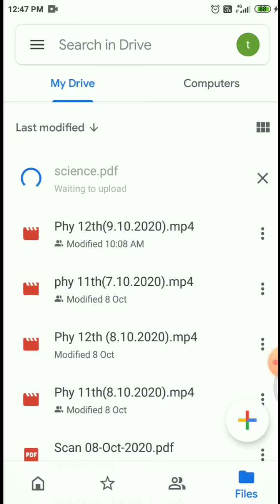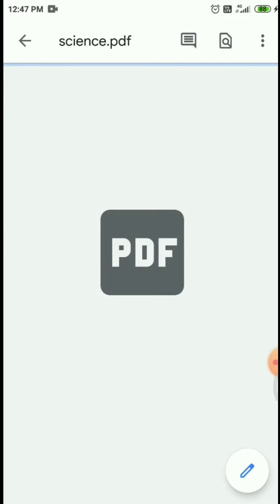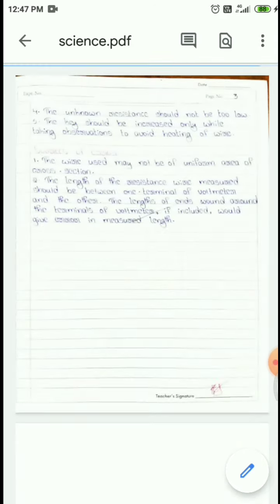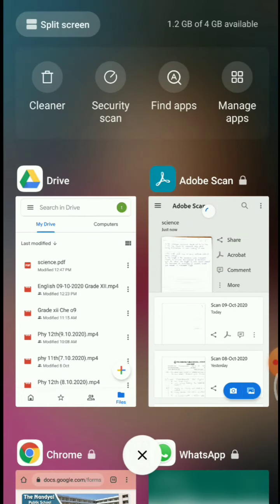Waiting to upload. It will take some time. After the upload completes, please wait until the science PDF file is uploaded. If the file is clearly visible, you can click on the file to see what the file is. Then come back to the previous window.